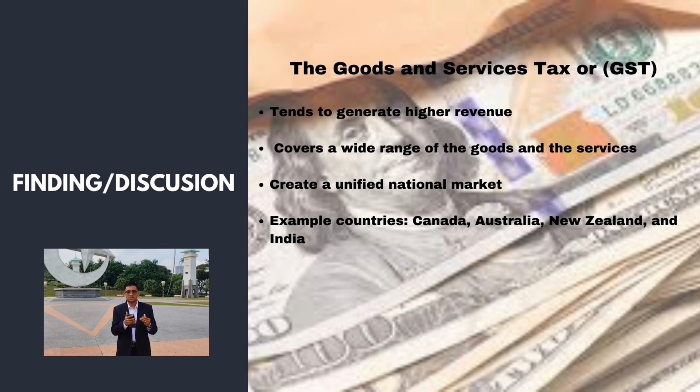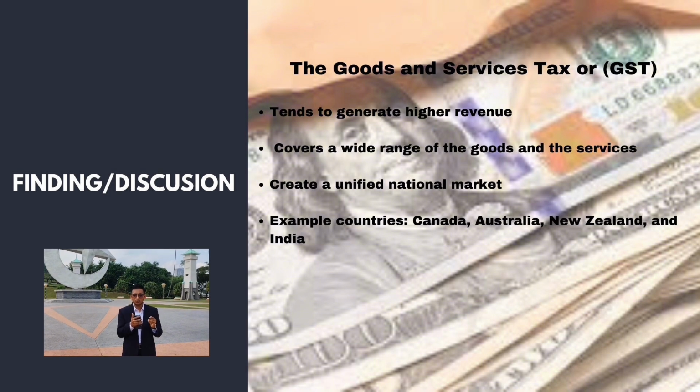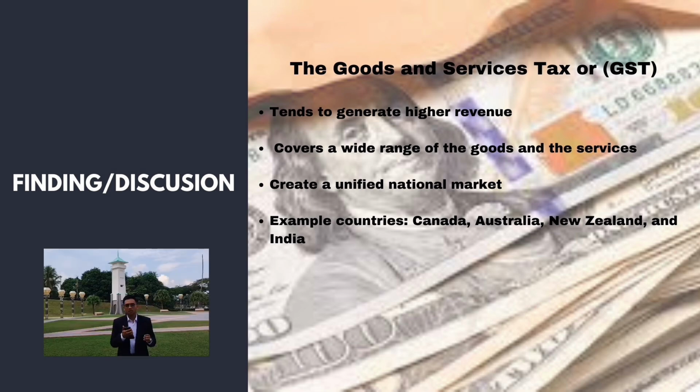GST also covers a wide range of goods and services under its umbrella, which means that almost all of the economic activities are subject to taxation. The broader taxation base ensures that the government collects revenue from a vast number of transactions, minimizing the chance of tax evasion. Therefore, for both revenue and income methods there is an economic impact.